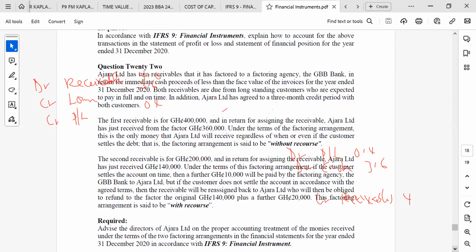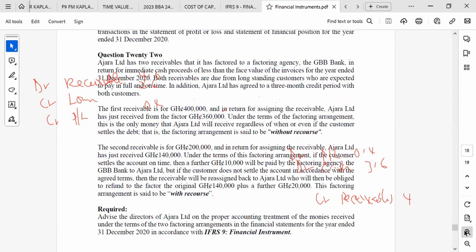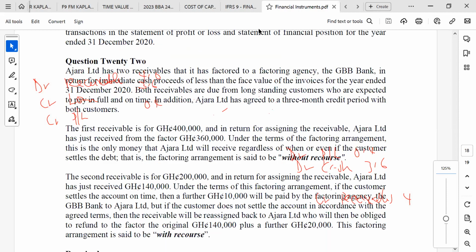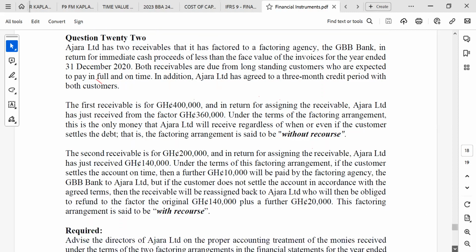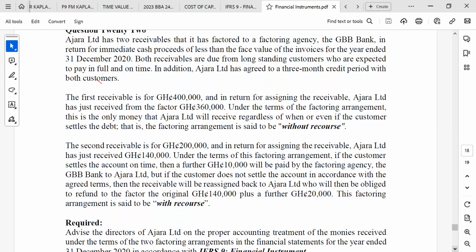Okay, so let's look at question 22. Ajara Limited has two receivables that it has factored to a factoring agency, GBB Bank, in return for immediate cash proceeds of less than the face value of the invoices for the year ended 31 December 2020.